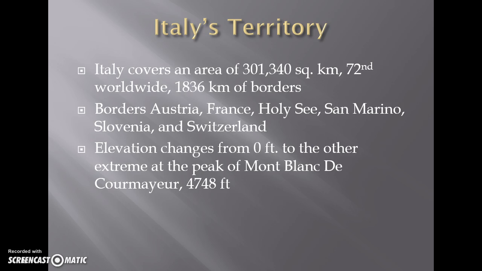Italy covers an area of 301,000 square kilometers, 72nd worldwide, and has 1,836 kilometers of borders. Italy borders Austria, France, Holy See, San Marino, Slovenia, and Switzerland. The elevation changes greatly from 0 feet to the other extreme at the peak of Mont Blanc de Courmayeur at 4,748 feet.